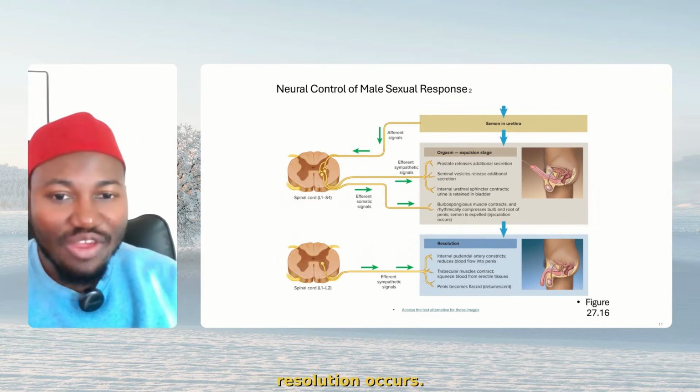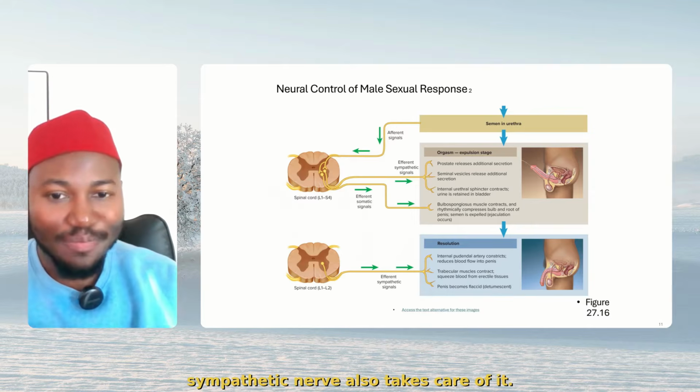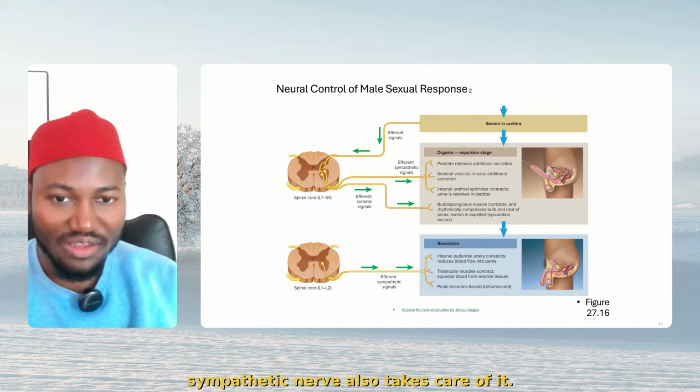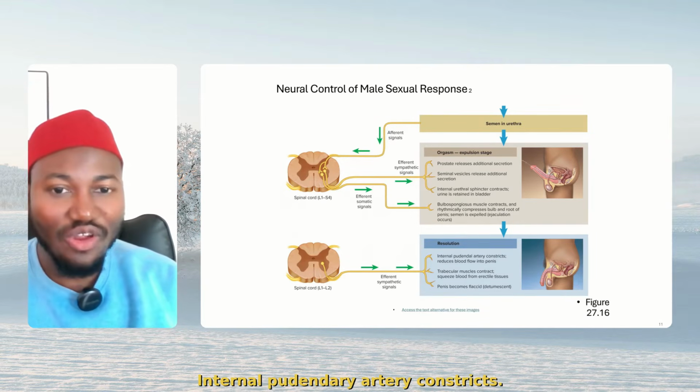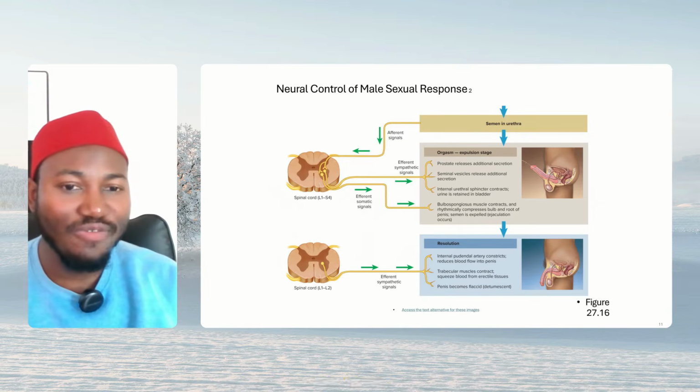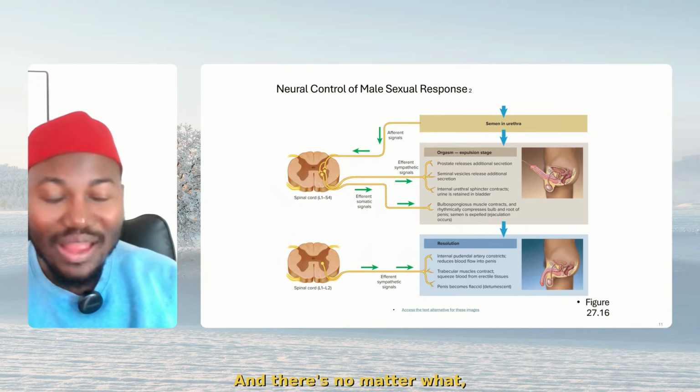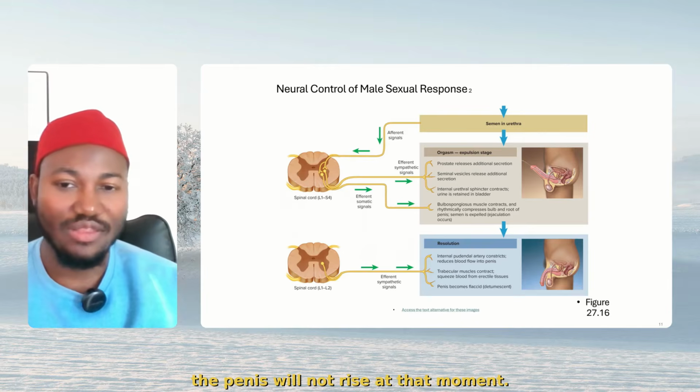And after that, resolution occurs. In that resolution, the sympathetic nerve also takes care of it. All right? Internal pudendal artery constricts, reducing blood from entering the penis. And no matter what, the penis will not rise at that moment.